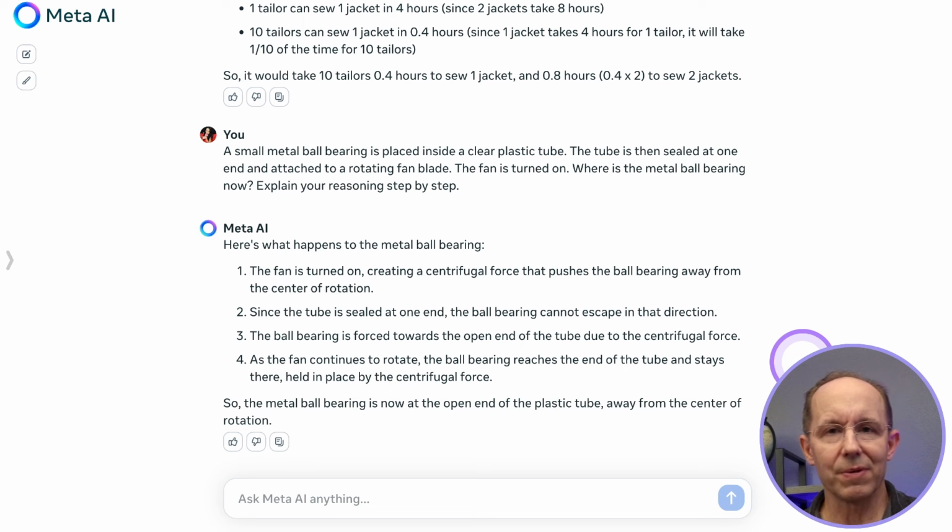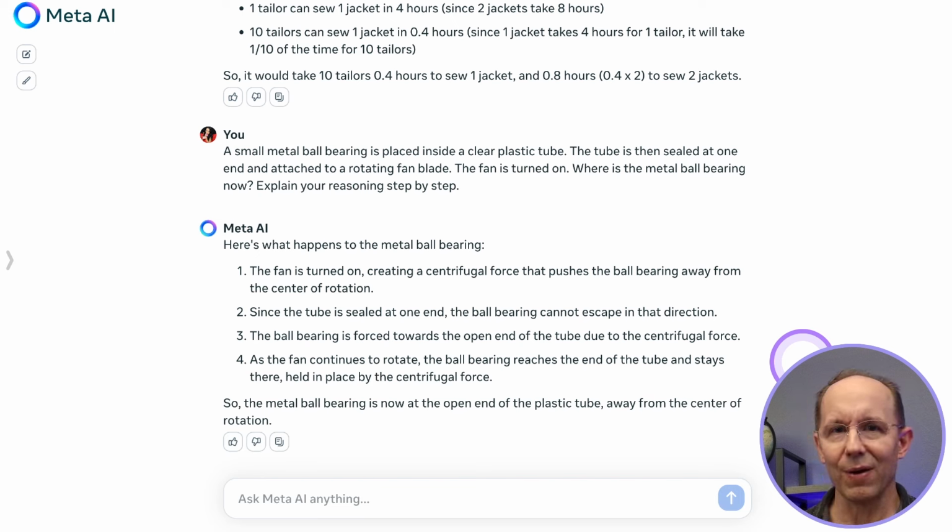But then it's up to the model to recognize that the ball would fall out of the open end of the tube. That's just physics, right? If it was in the closed end, it would get stuck inside the tube and would remain inside the tube. On the other end, the idea is to infer that the ball would fall out of the tube and onto the floor. It didn't get this one right either, so that's a fail again on this one.